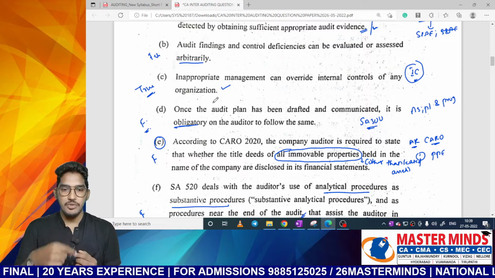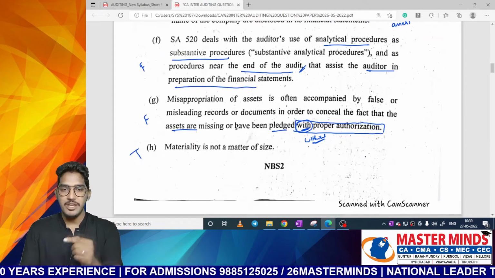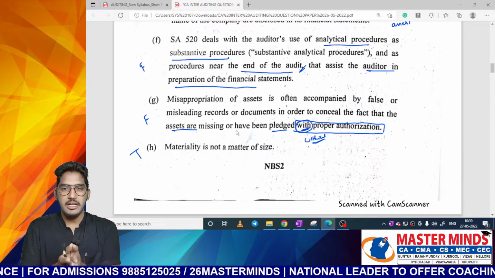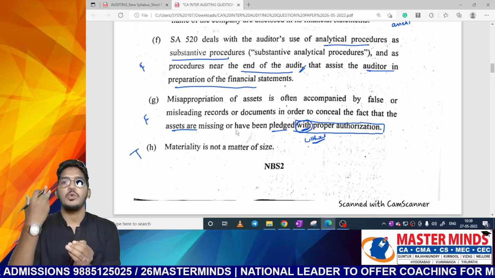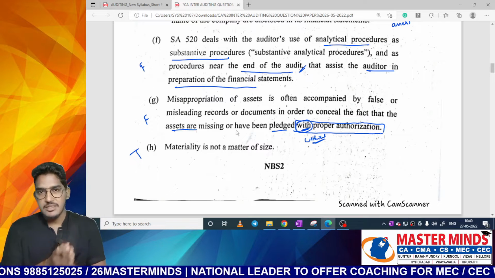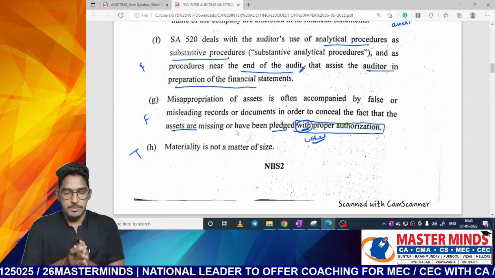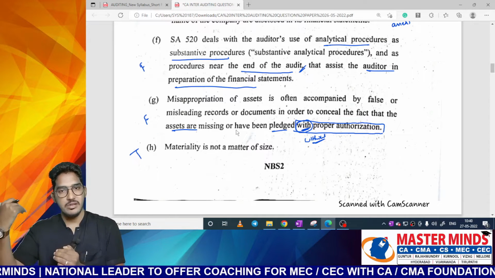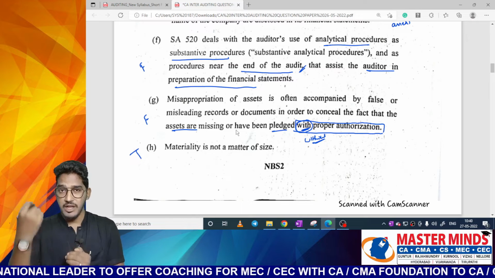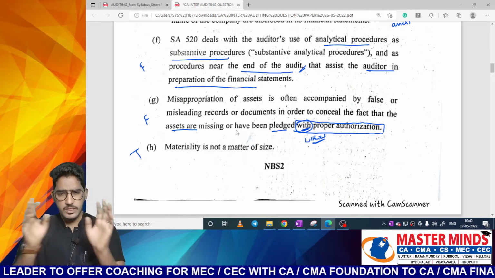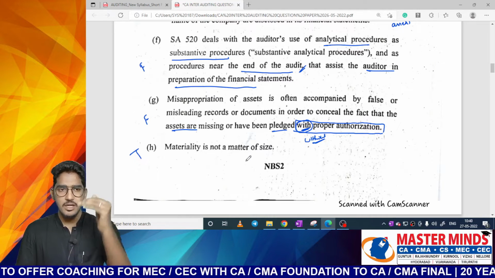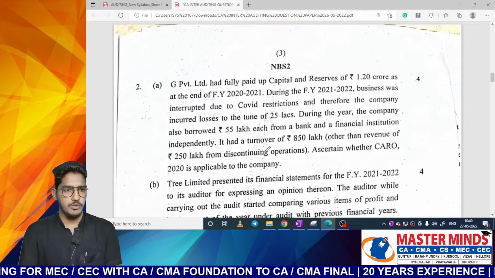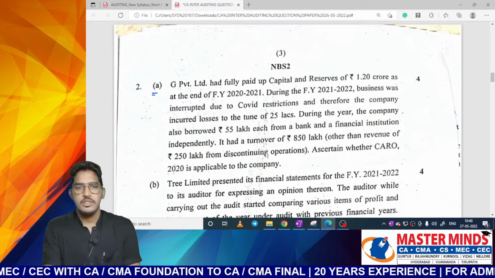But in fact, if you give a careful reading like this, you will find minute details, like "with" in the place of "without". These kinds of minute details we generally overlook. So that's why whenever you are answering any question, particularly try to read the question minimum twice. By giving an extra reading, you could find these kinds of intricacies in the questions. So these are the suitable answers for the true or false statements. Now let us go to the descriptive part. So 2A, this question is very simple.